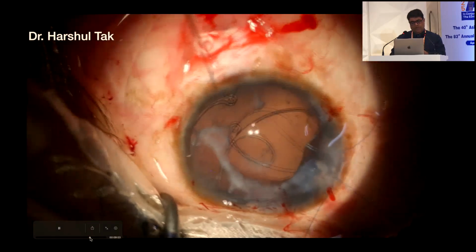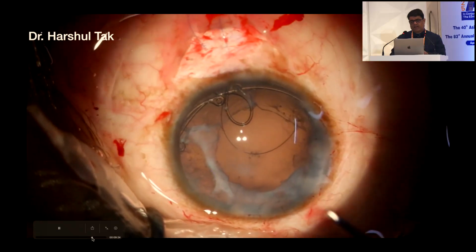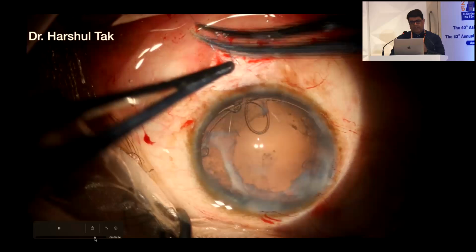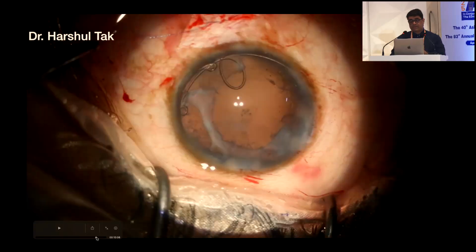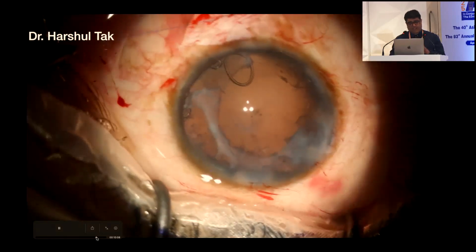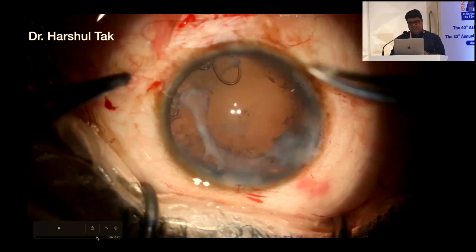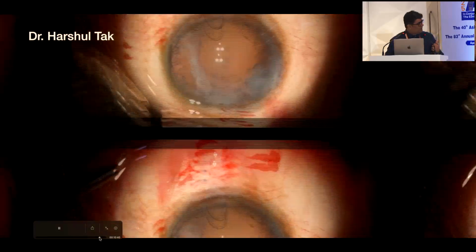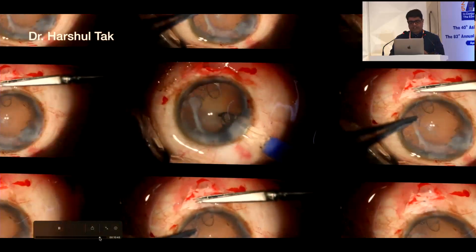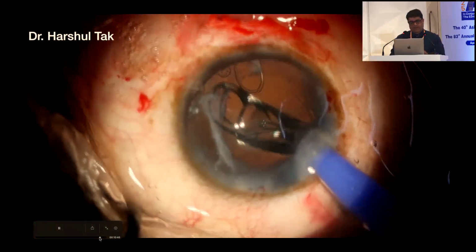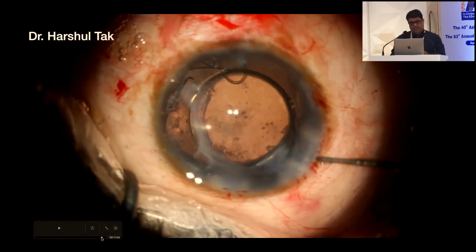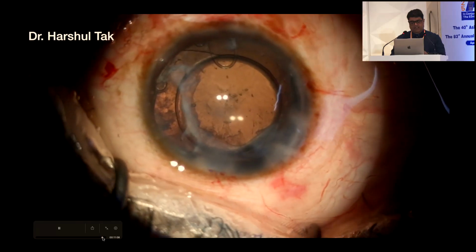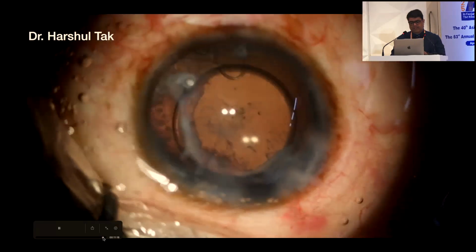So once you railroad both the ends of the proline suture, you just titrate the tension and tie a knot there and bury this knot in the scleral groove. So now you have this segment fixed nicely to the scleral wall, which gives us long-term stability. And this was a traumatic cataract, so I decided to go ahead and put a single piece IOL in the capsular bag. If it's a progressive zonulopathy, you may choose to put a 3-piece IOL. So here again the IOL goes nicely in the capsular bag, and this finishes the case.